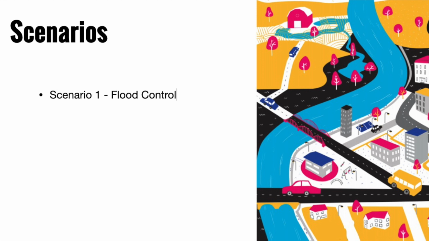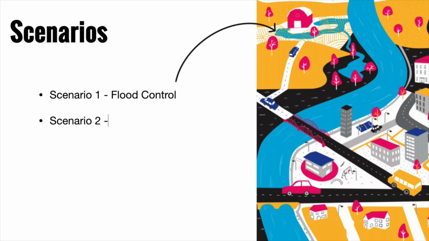Scenario 1, flood control. Your community relies on the food produced by a local farmer. Due to climate change, the volume of water in the river during the spring has become too big and has started to cause floods, which have been decreasing crop yield. Build a dam to control the spring flooding. It will prevent crop loss and allow for irrigation during times of drought.